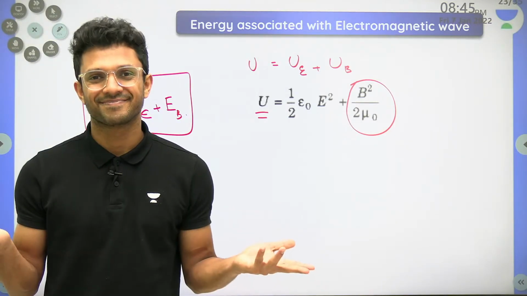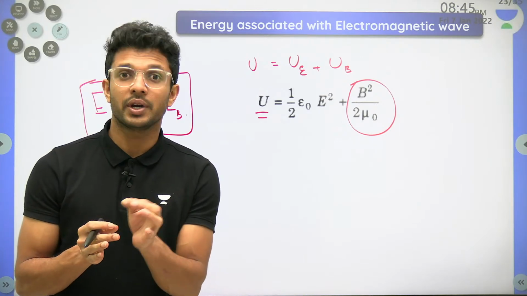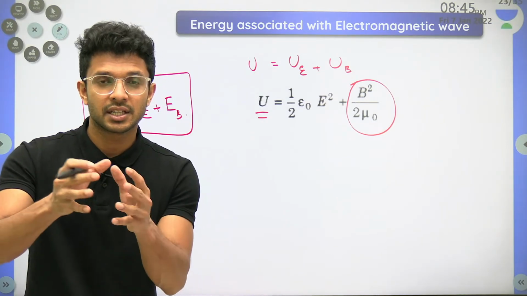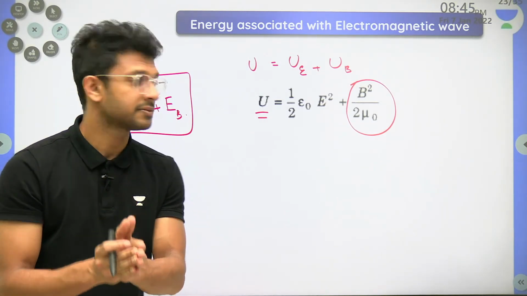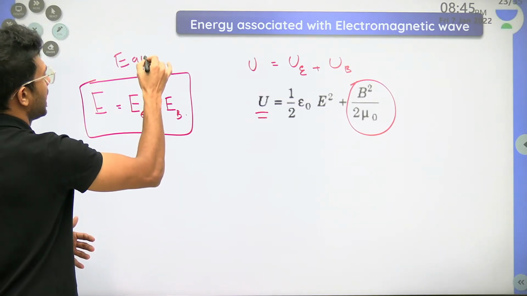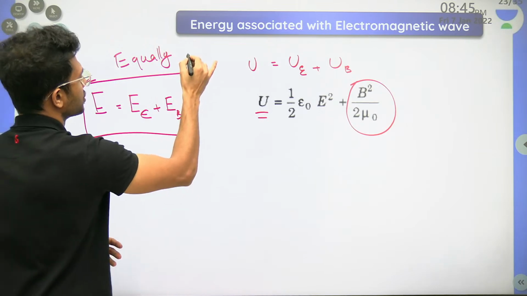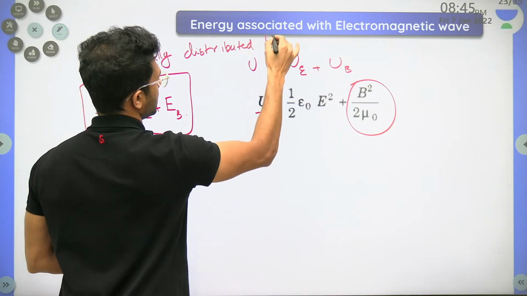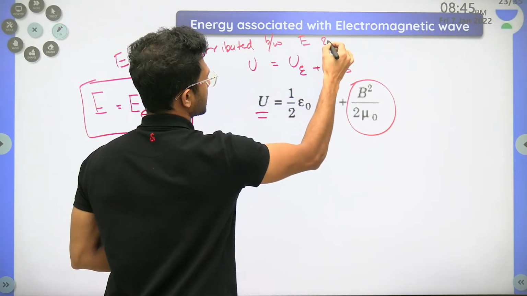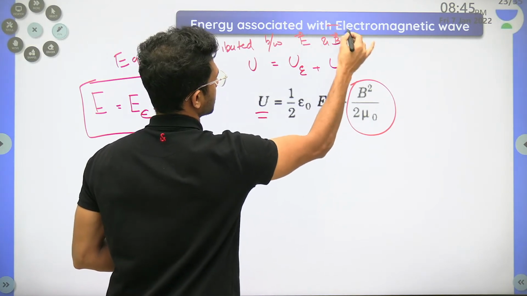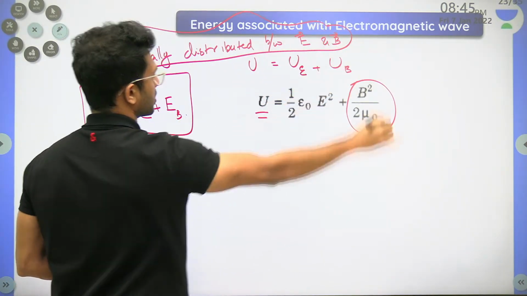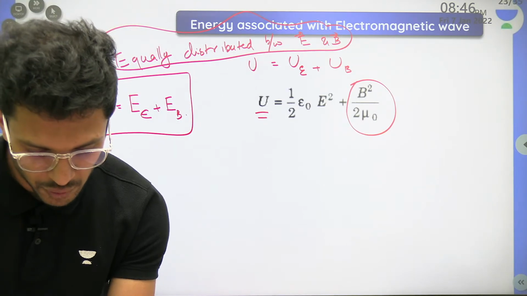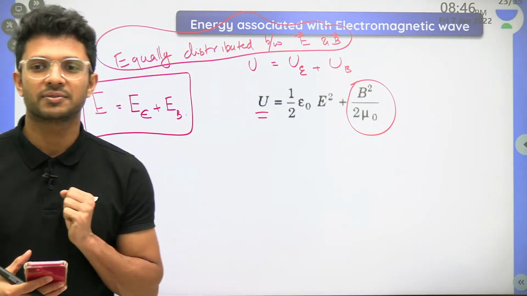electromagnetic waves. One important thing, because questions appear from this part of energy, we have to know that the total energy of EM waves is equally distributed between the electric field and the magnetic field. You can write that down. These are the important parts from the energy cases which you all have to note.